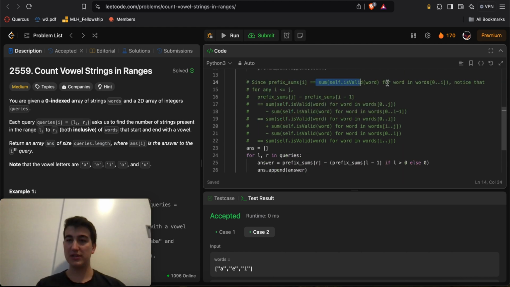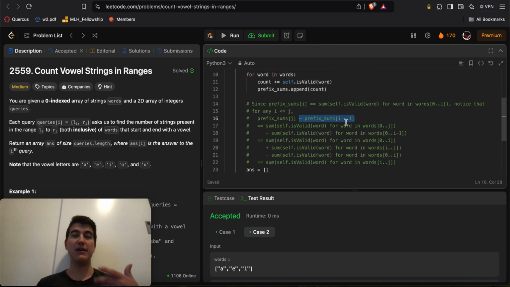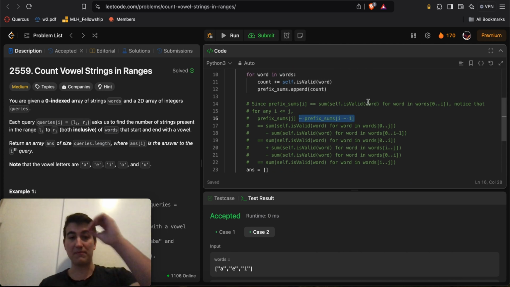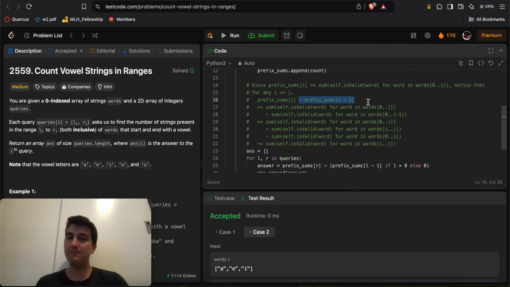So now abusing this property, for any two indices i and j, we take prefix sums of j minus prefix sums of i minus 1. By the way, if i is equal to 0, then it'll just be 0, because if i is equal to 0, that means you want from 0 to j, which you already have by looking up prefix sums of j. So you just subtract 0. So that's a minute caveat.